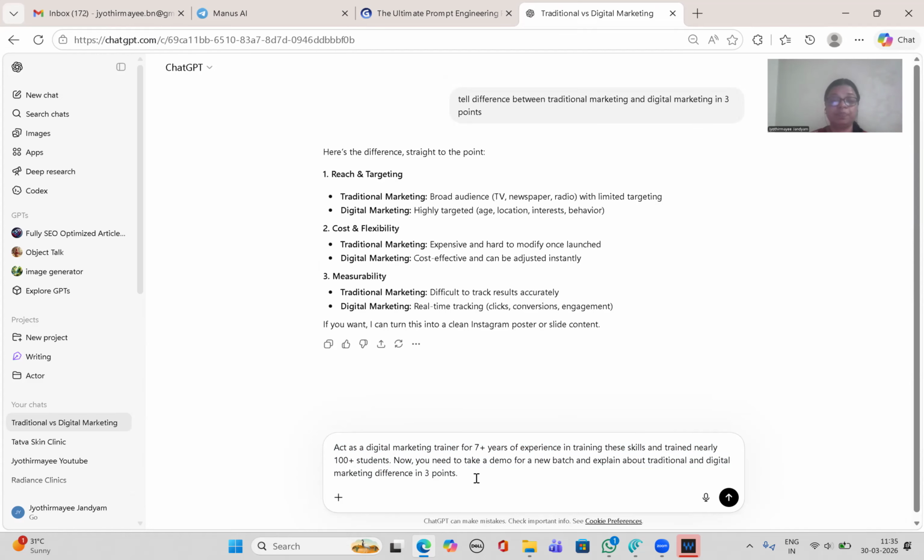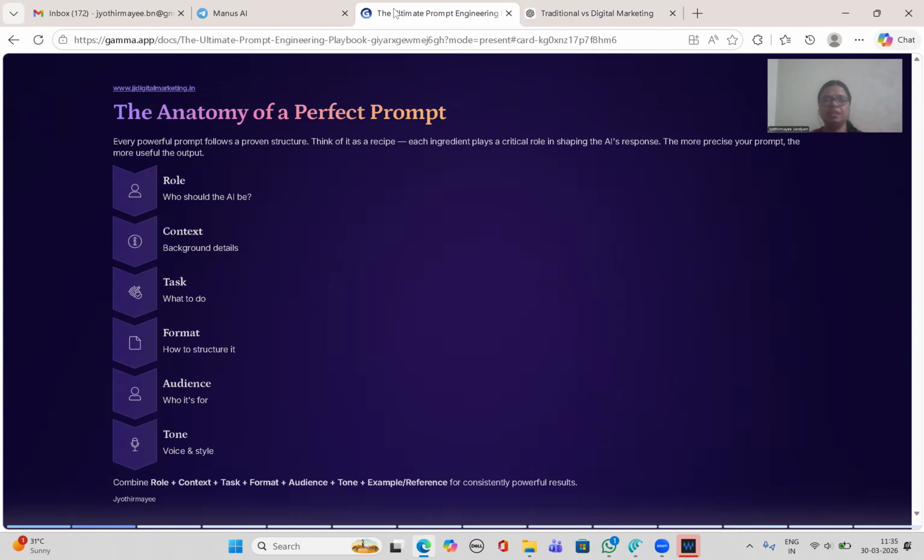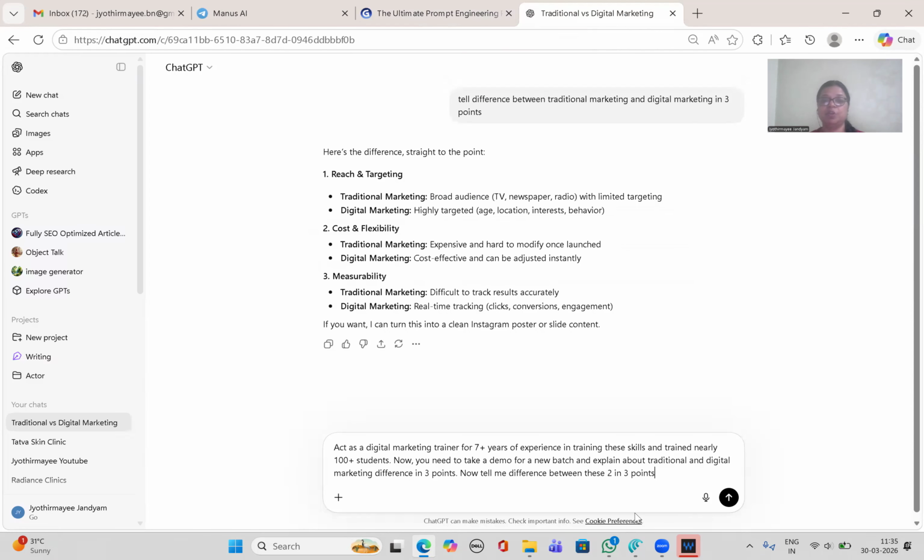Okay. Now tell me the difference between these two in 3 points. I'm giving the format also, or else it will give the lengthy thing. So now I gave role, I gave context, I gave task and also format. Format is 3 points. Or you can tell ChatGPT if it should be tabular, anything. First, let's check. I'm not giving the audience and tone. Let's check how ChatGPT will give the output.